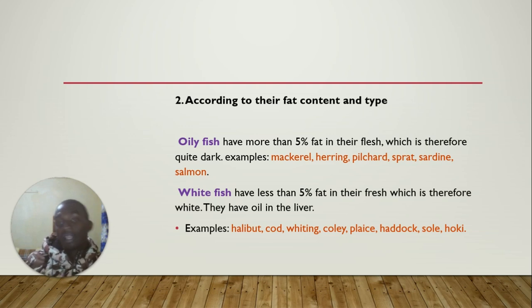Then we have white fish, which have less than 5% fat in their flesh, which is therefore white, and they have oil in the liver. Examples are halibut, cod, whiting, coley, plaice, haddock, sole, and hake.